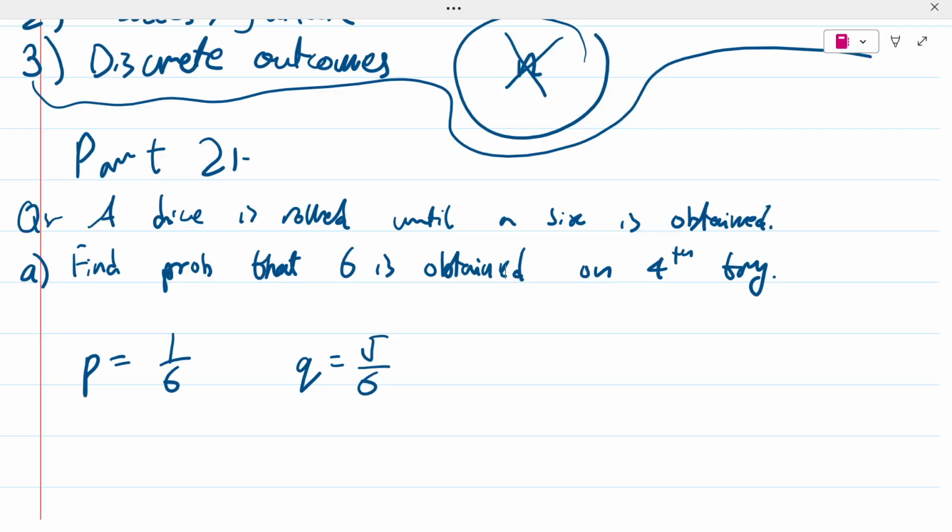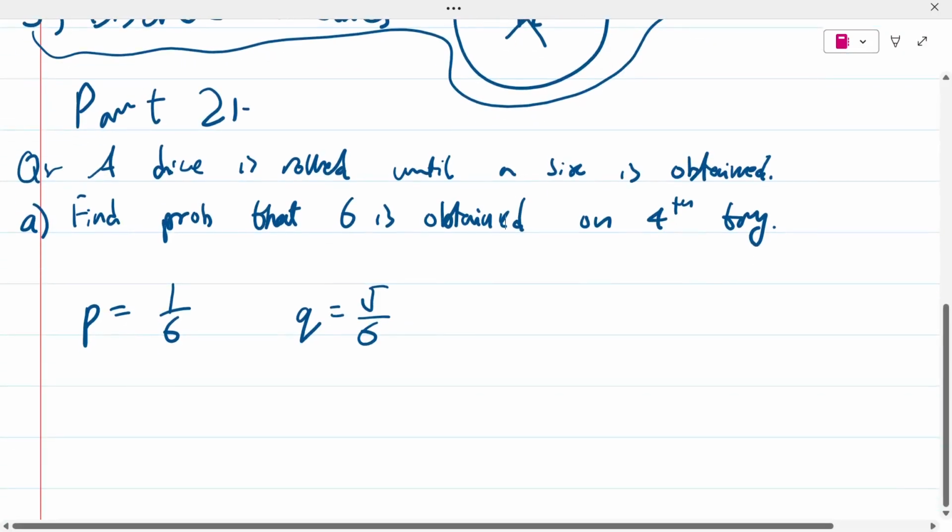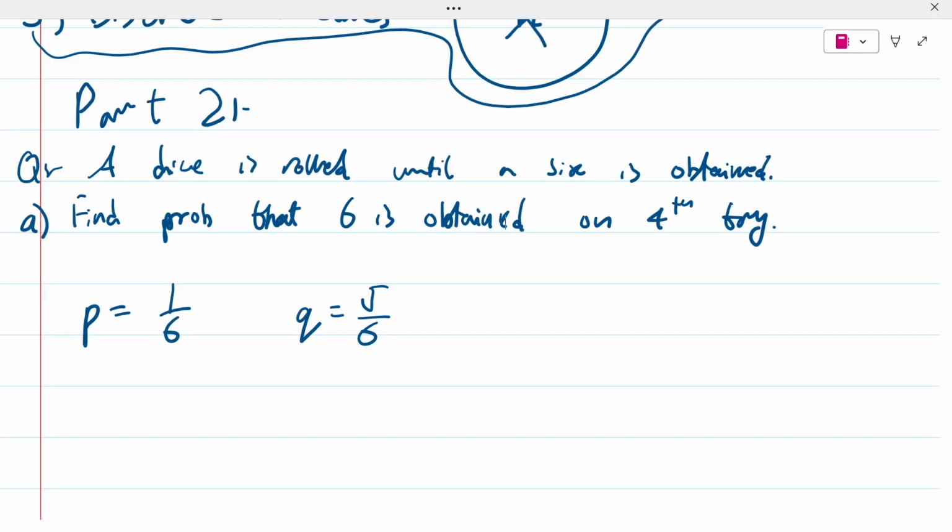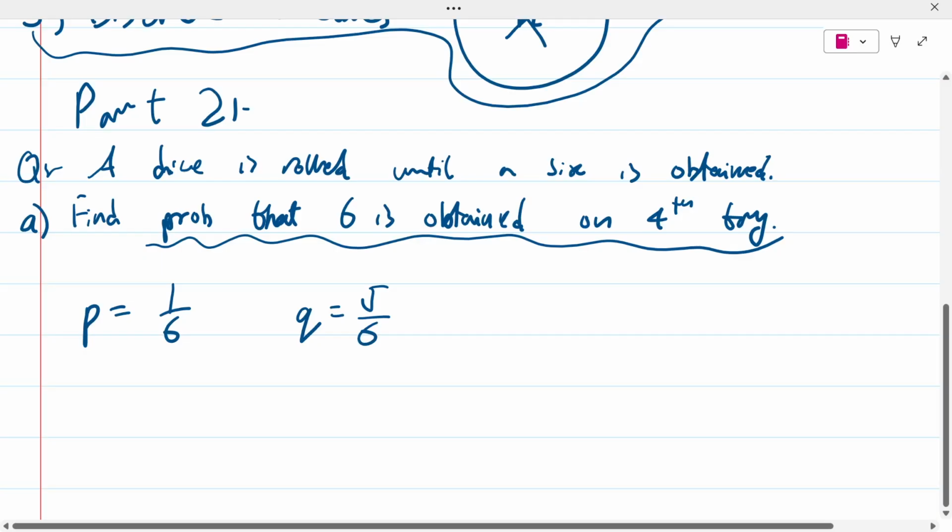Now that we are sure that this question actually is a geometric distribution question, this is what we are going to do. Find the probability that 6 is obtained on the fourth try. These are the kinds of questions they're going to ask you in geometric distribution questions.